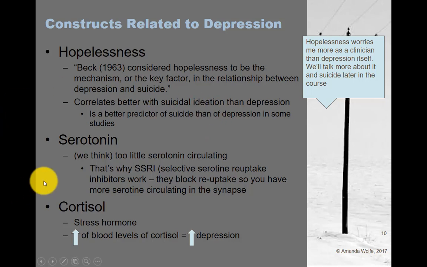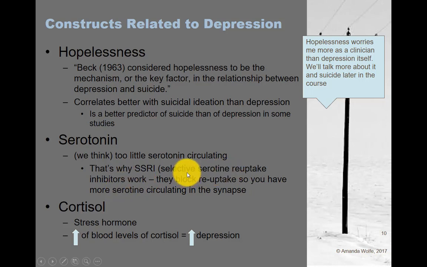Now, serotonin, for those of you who want to get back a little bit more into the biology, currently we think that too little serotonin circulating, and again, circulating in the synapse is what might be linked to depression. And that's why we have these drugs that are called SSRIs, which are selective serotonin reuptake inhibitors. And that's the way they work.